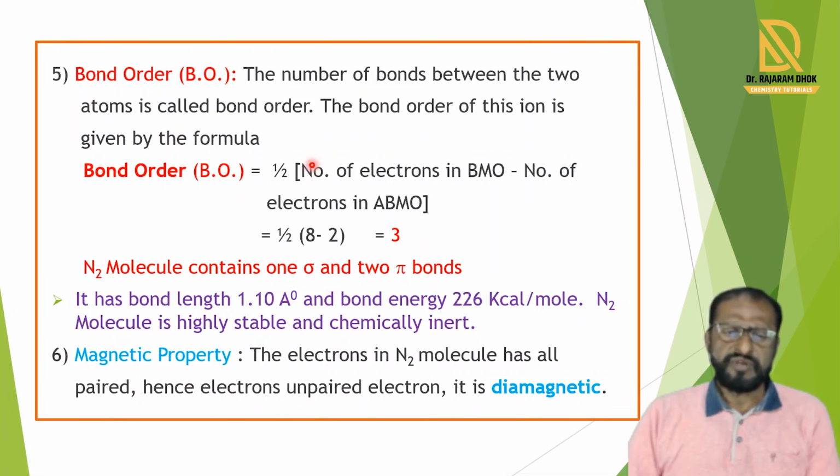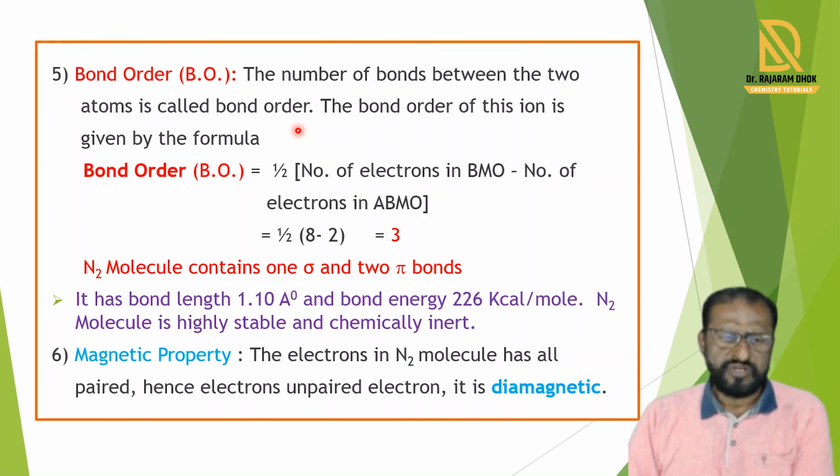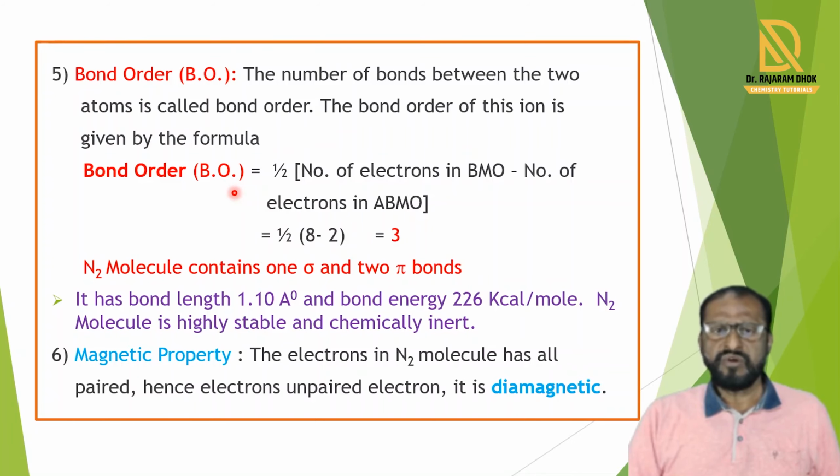Bond order of the N2 molecule. The number of bonds between two atoms is called bond order. It is given by the formula one half times the number of electrons in bonding molecular orbitals minus the number of electrons in antibonding molecular orbitals. In bonding molecular orbitals, 8 electrons are present, and in antibonding molecular orbitals, 2 electrons. So 8 minus 2 divided by 2 equals 3.